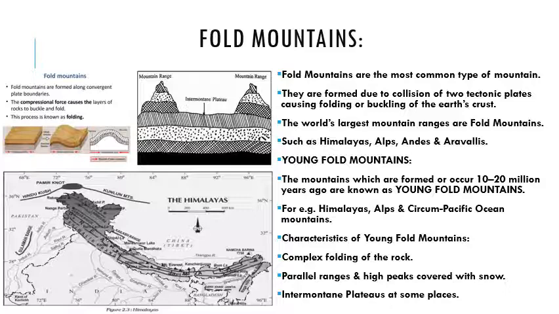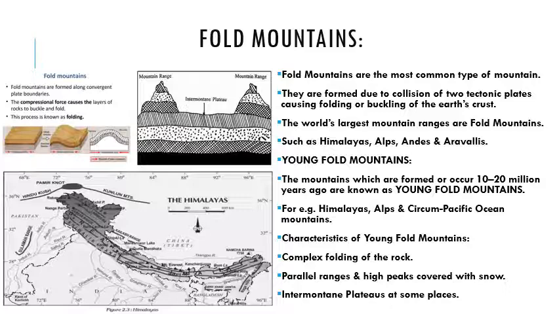So always these high peaks, whose height is so much, are covered with snow. Next point, young fold mountains have intermountain plateaus in some places. In the second picture you can see it over there. Two mountain ranges are over there. In between them there is an intermountain plateau. Intermountain, from the name only we can consider it between the mountains.